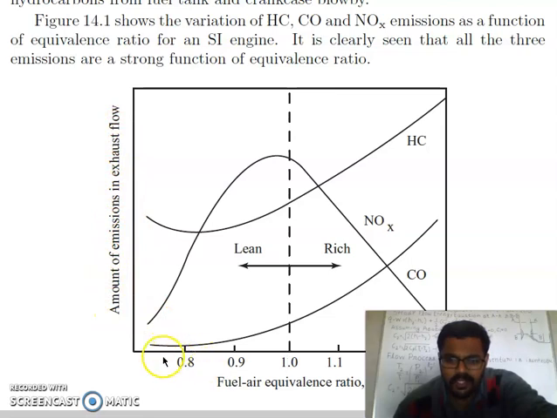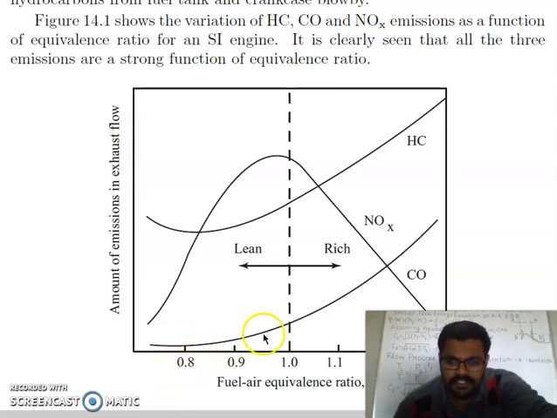You can see if we use a lean mixture, that is 0.8, the carbon monoxide emission is minimum because we have less fuel and more air. More air means there is complete burning.